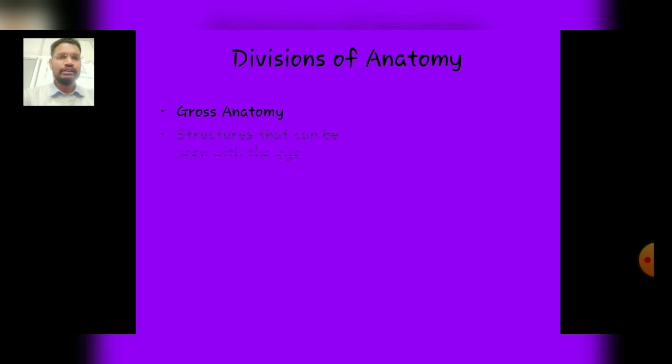So coming to the next part, what are the divisions of anatomy? First is gross anatomy and second is microscopic anatomy. Gross anatomy deals with structures that can be seen with the naked eye. Mainly it includes muscles, ligaments, bones and various tissues and organs.